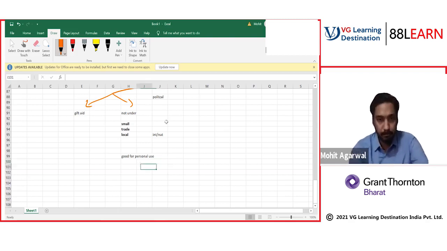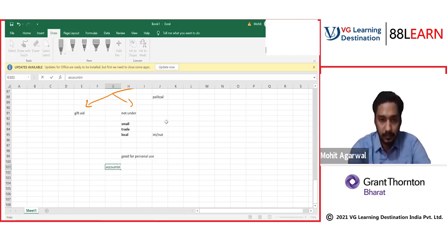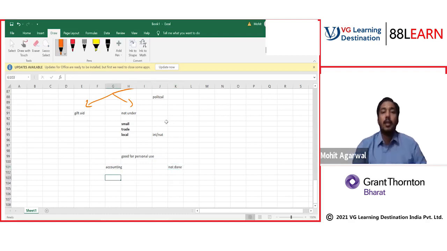So there can be two things. You have done the accounting, and you have not done any accounting. Because when you take out goods for personal use, you have to reduce your purchases and debit the drawings.